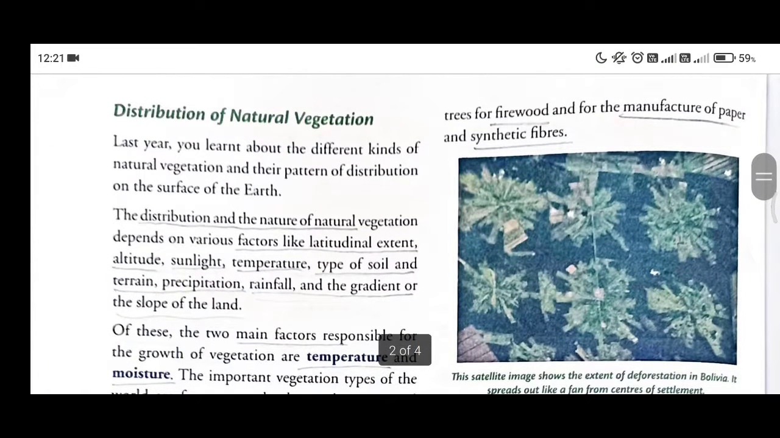Now let's talk about the distribution of natural vegetation. As you know the meaning of natural vegetation by now, let's talk about the distribution. Well, students, a number of factors affect the natural vegetation and mean where they will occur, where they will not occur. Some of them are the latitudinal extent, then altitude, sunlight, temperature, then type of soil and terrain.